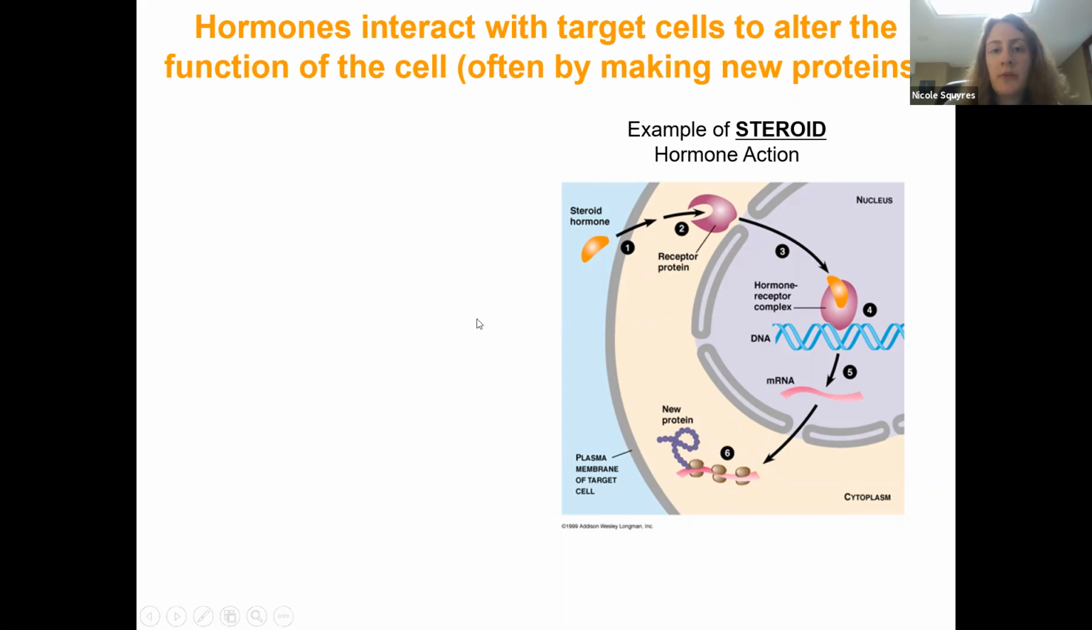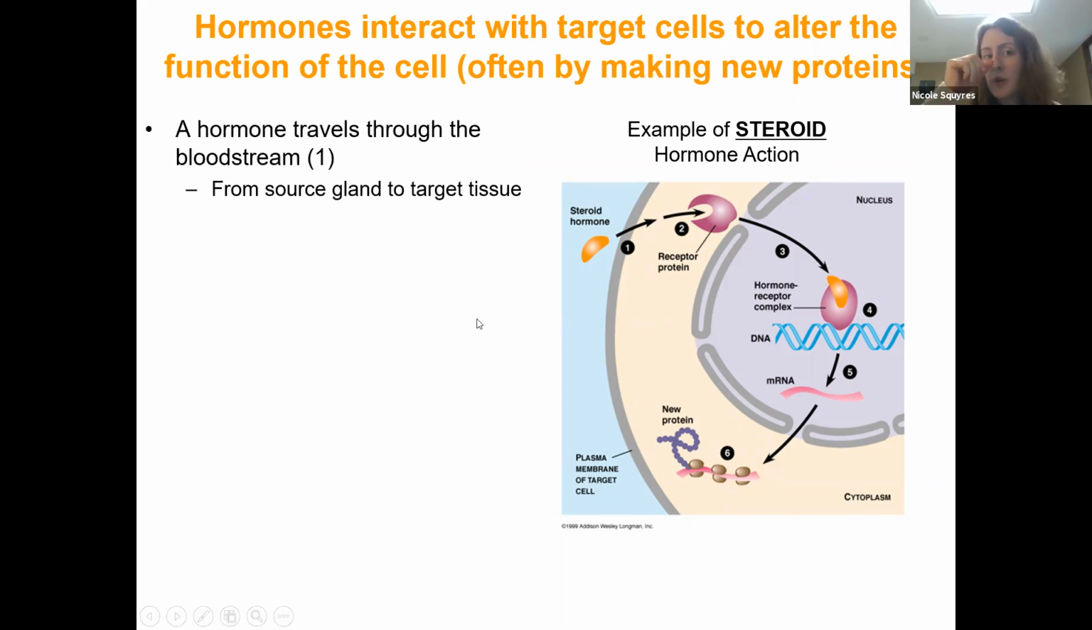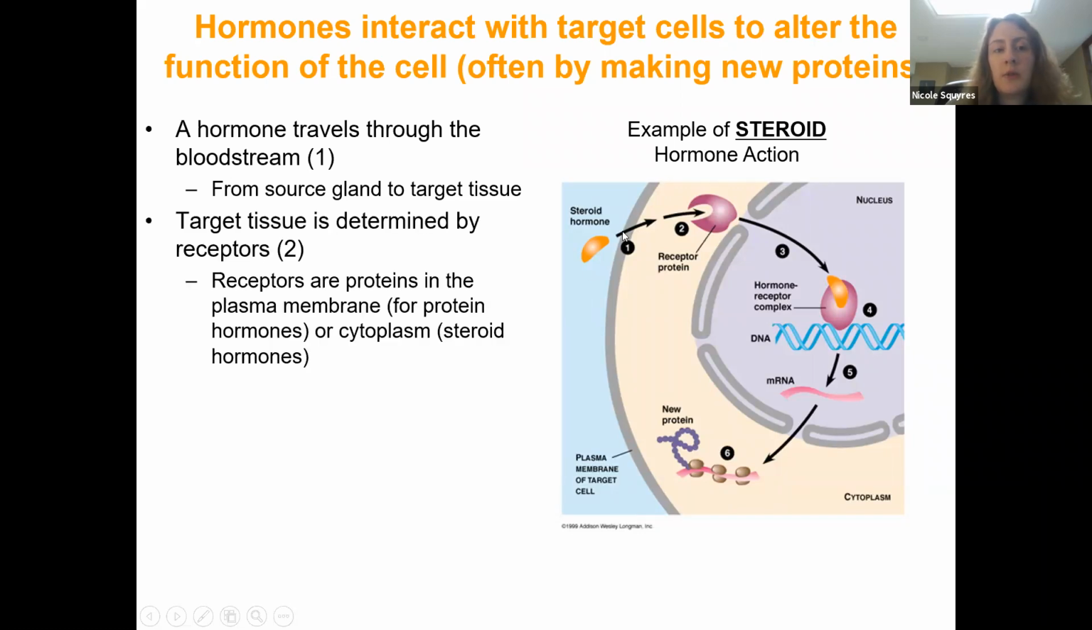So here's the basic step-by-step of how that works. A hormone has been produced by an endocrine gland, and it's traveling through the bloodstream. Eventually, it's going to reach its target tissue. The source gland is producing it, and the target tissue is somewhere else in the body where it's going to have an effect. Here's our steroid hormone in this example, arriving at our target tissue.